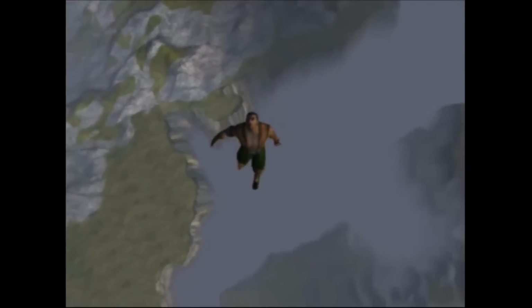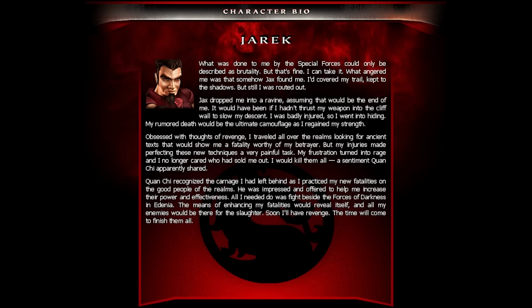Mortal Kombat 4/Mortal Kombat Gold didn't see any character deaths. Initially, it was thought that maybe Jarek, as he got tossed off a cliff, but his Armageddon bio reveals that he thrusted his blade into the side of the cliff to slow himself down.